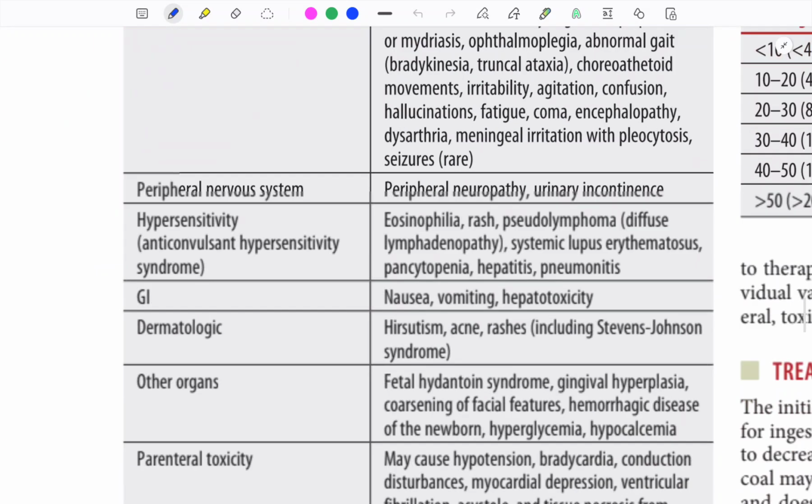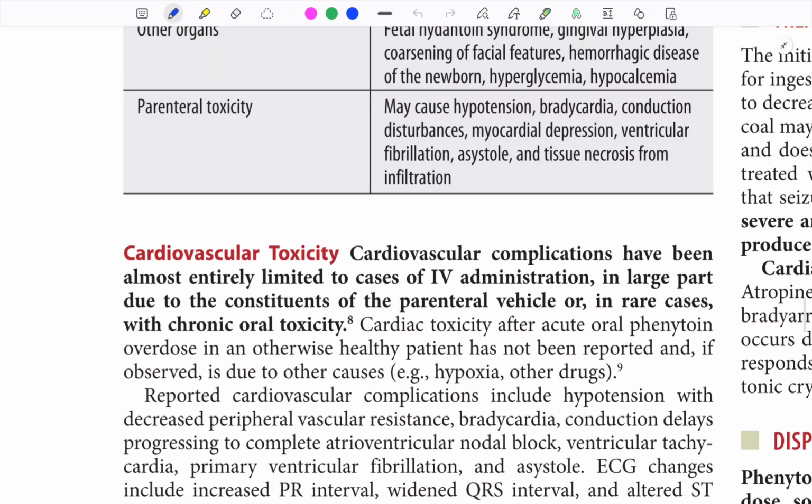What is the cardiovascular toxicity of phenytoin? Cardiovascular complications have been almost entirely limited to cases of IV administration. Means only the additive propylene glycol is toxic, in large part due to the constituent of the parenteral vehicle, in rare cases with chronic oral toxicity.